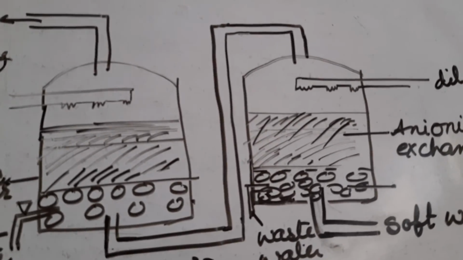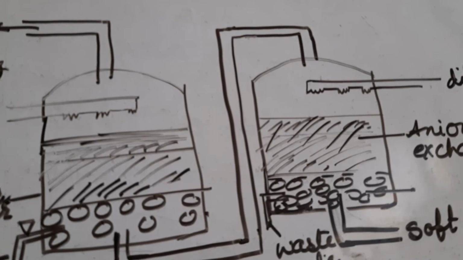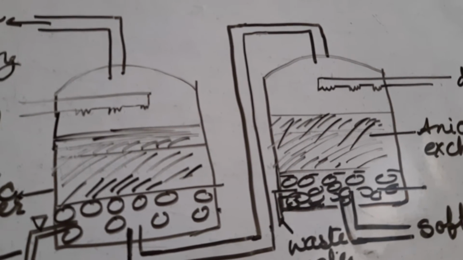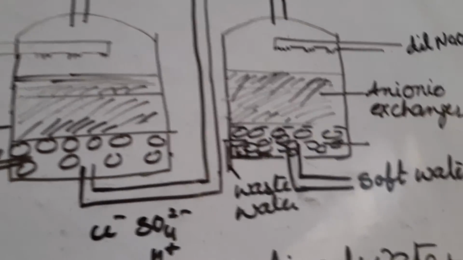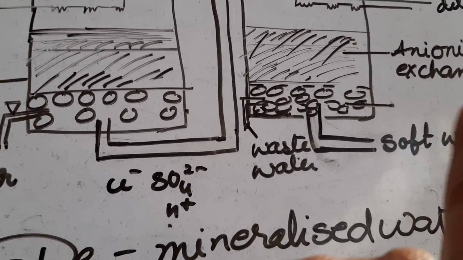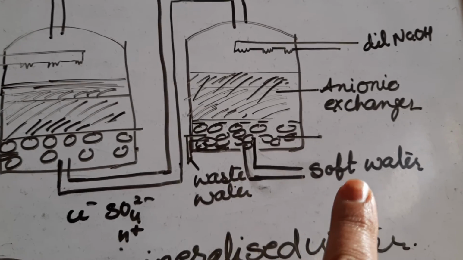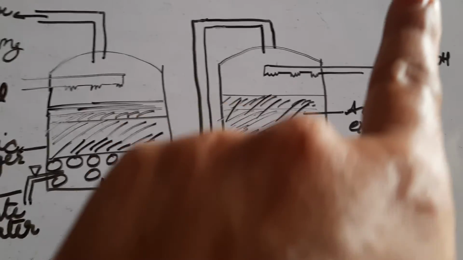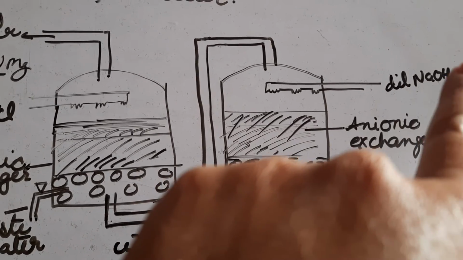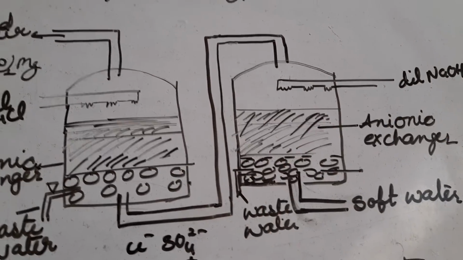After exchanging chloride and sulfate ion with OH ion of the resin, now the water becomes soft, and this water is free from all kinds of cation and anion that are present in water. This NaOH solution we use here to regenerate the anionic exchanger.